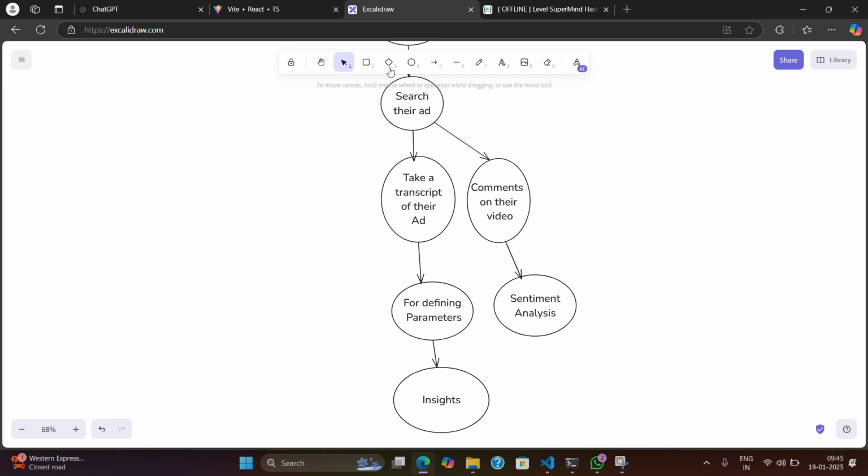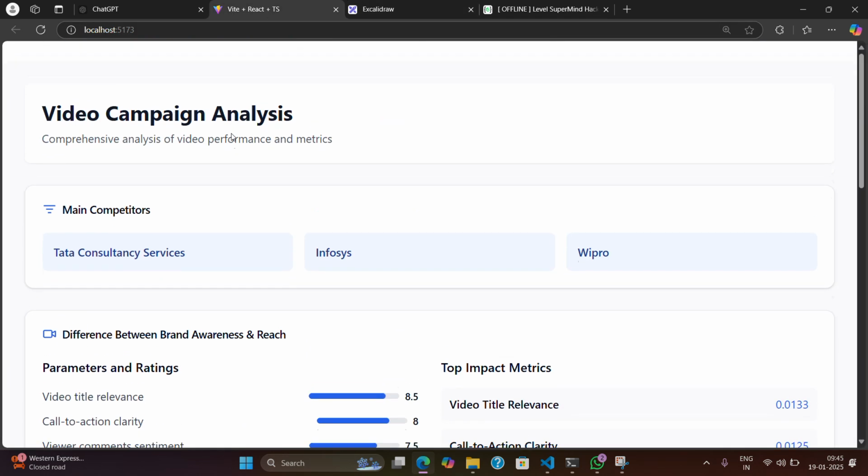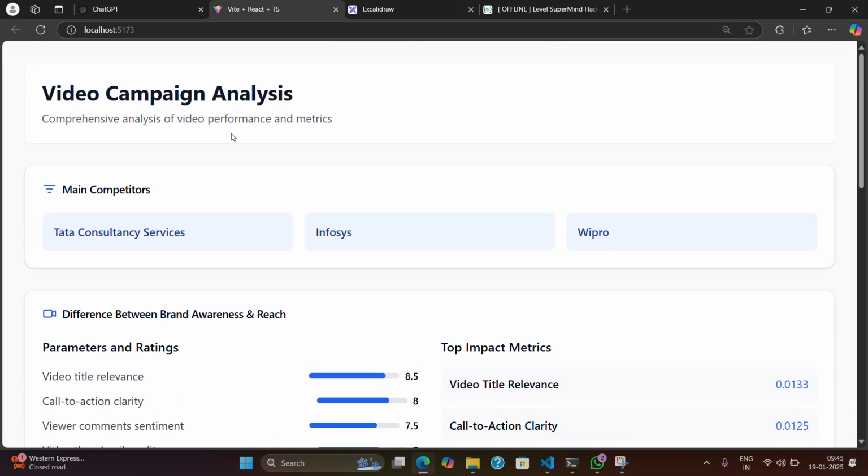Let's have a look at an example that I have made. In this example, my company is a service based company, and I want to grow in the IT department as a service based company. These are my main competitors: TCS, Infosys, and Wipro.